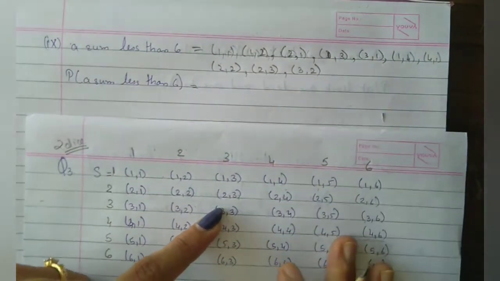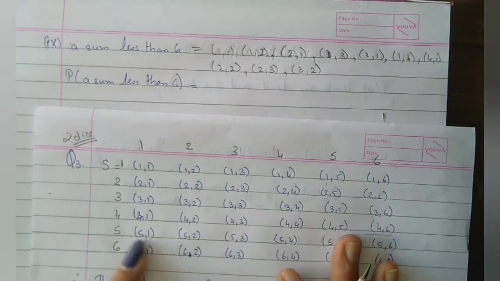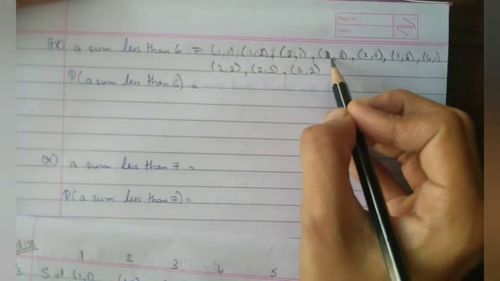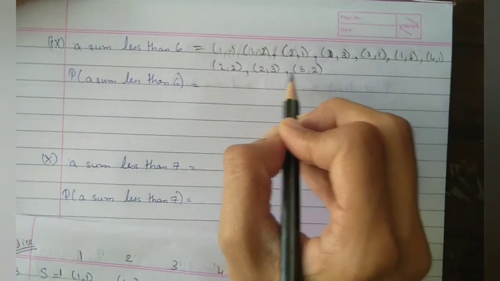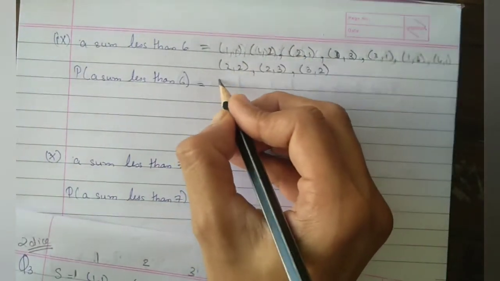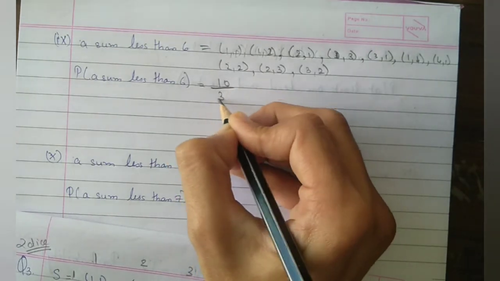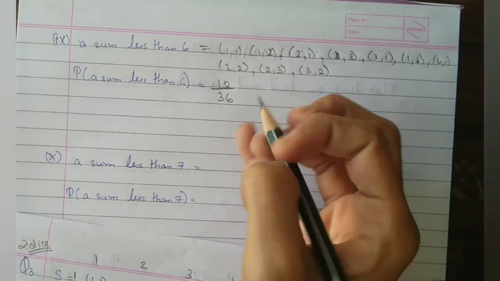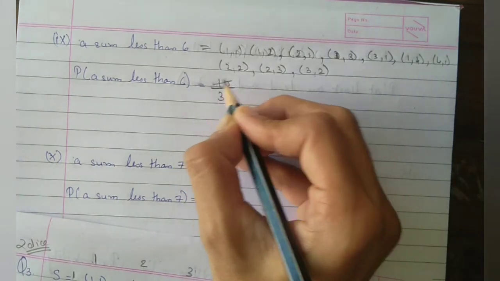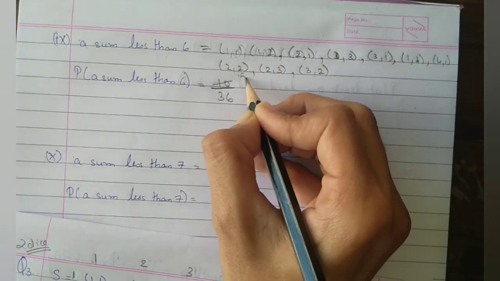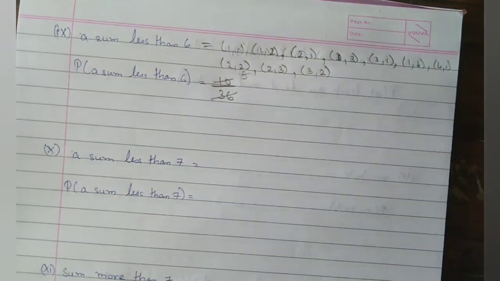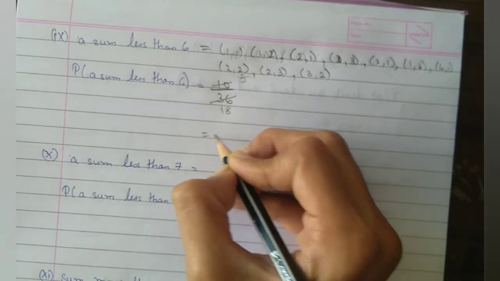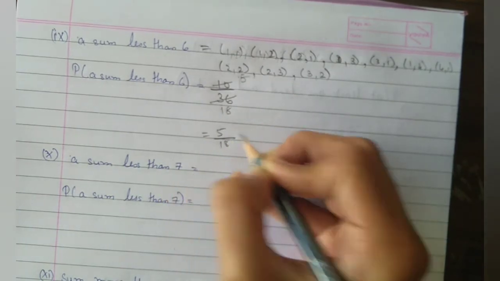After that 4 1 is there. That's it. Okay, so 1 2 3 4 5 6 7 8 9 and 10. So how many are there? 10 upon 36. Okay, so we can cancel it with 2. 2 fives are 10, 2 eighteens are 36. So that answer is 5 upon 18.